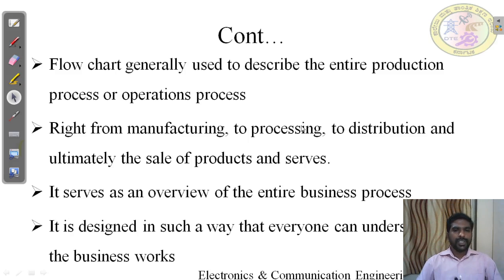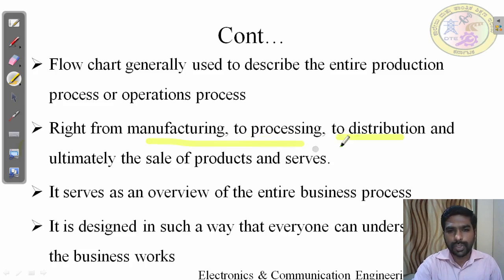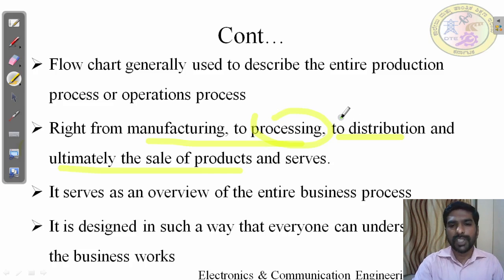And flowchart is generally used to describe the entire production process or operation process in industry, in the manufacturing industry, in TQM. The entire production process or operational process is written in a diagrammatic way, and that is called a flowchart. It runs right from manufacturing to process to distributor and to sales, all four sectors. In the manufacturing sector, each machine has a different process.